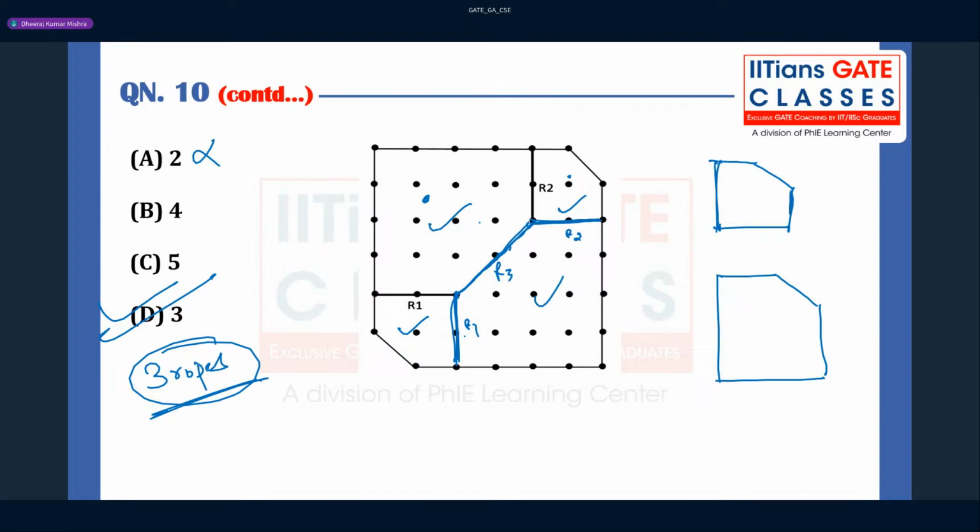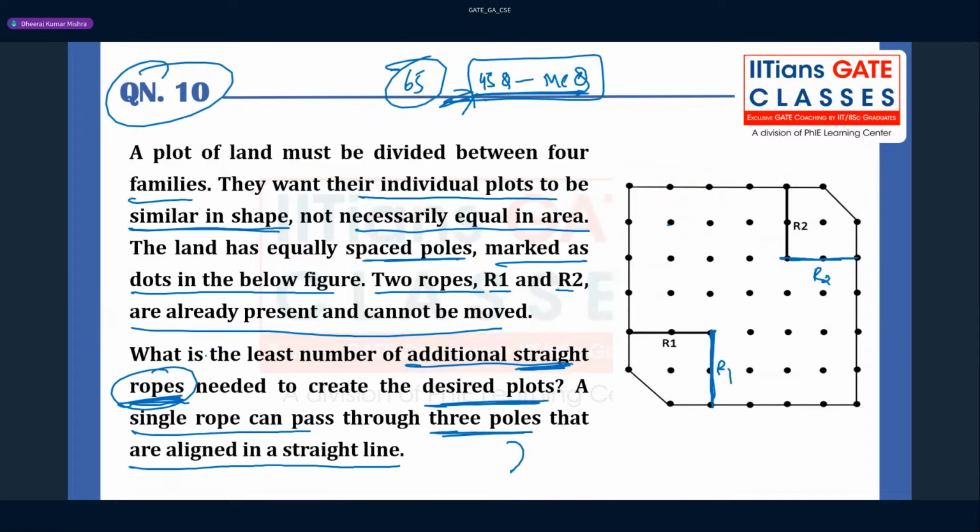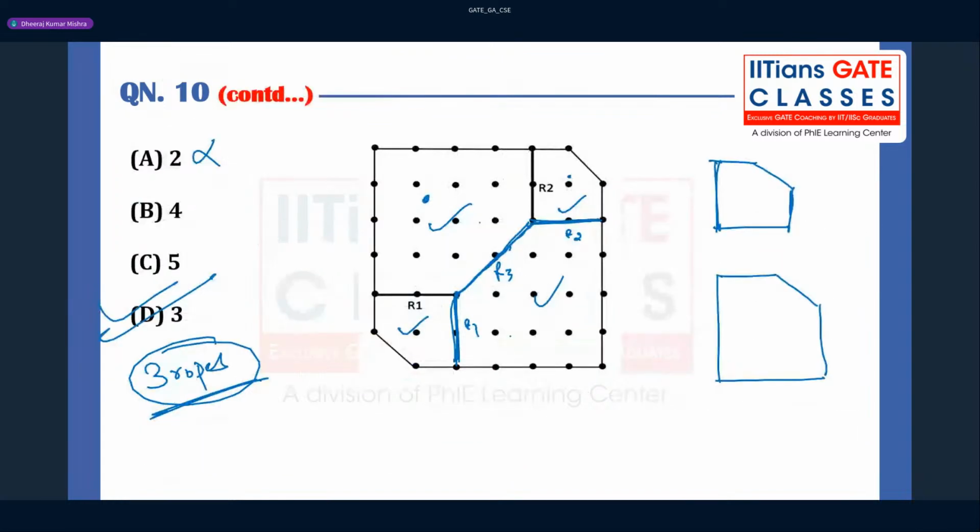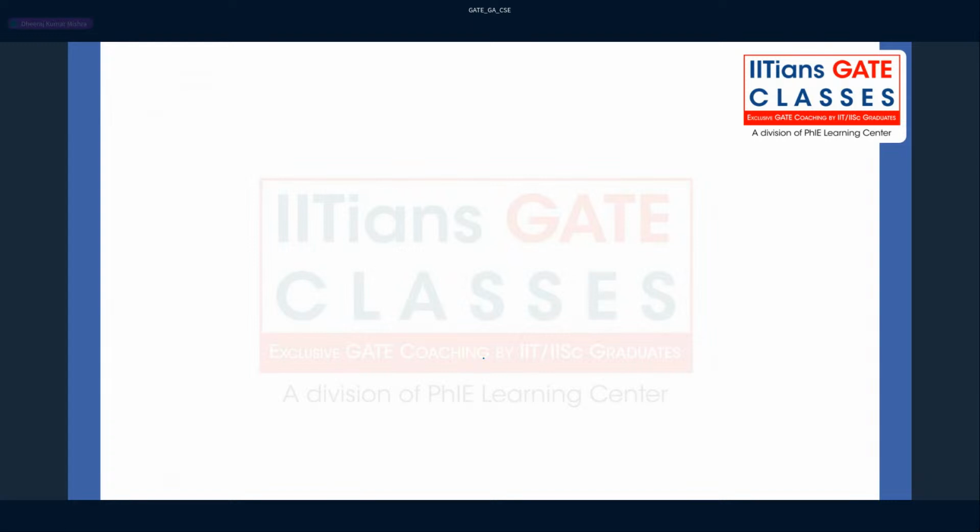Okay, understood or not? So you think about it. What they are asking, we are answering that. What is the least number of additional straight ropes to create the desired plot? So you see. Chalo, next.